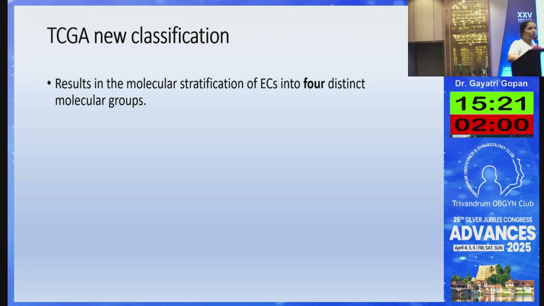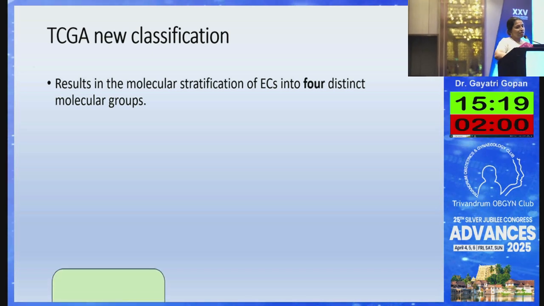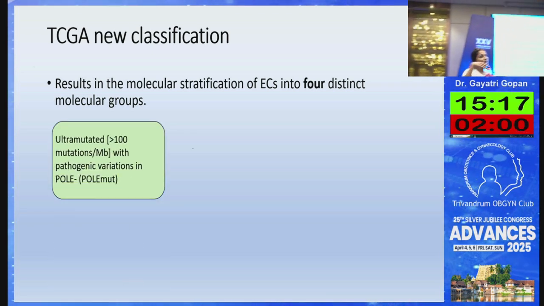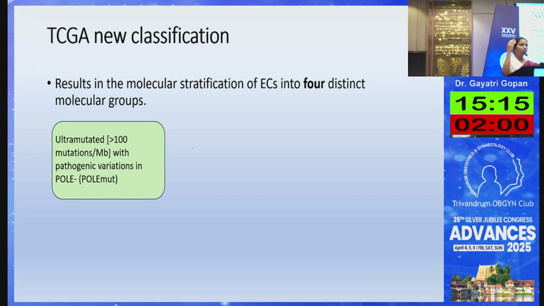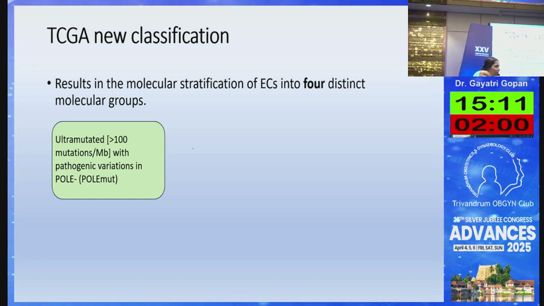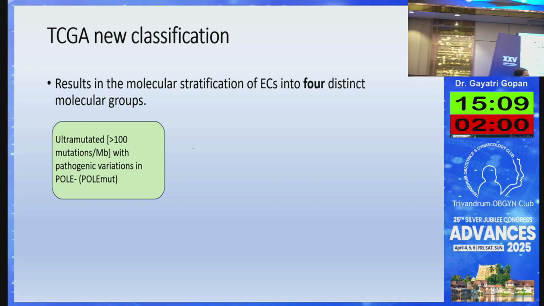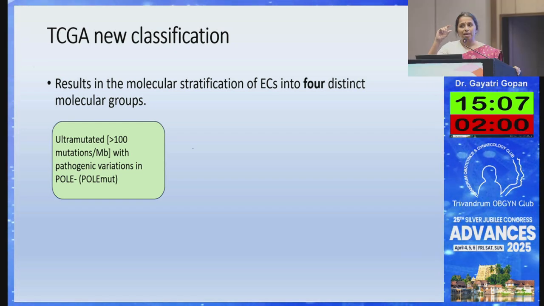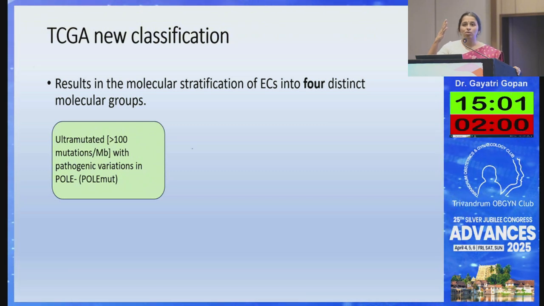The first one is the ultra mutated type. Ultra mutated means there are a lot of mutations. There are more than 100 mutations per megabase, and mainly the mutations occur in POLE, the DNA polymerase epsilon exonuclease domain. So that is the ultra mutated variety, which we call the POLE mutated variety. So that is one type.